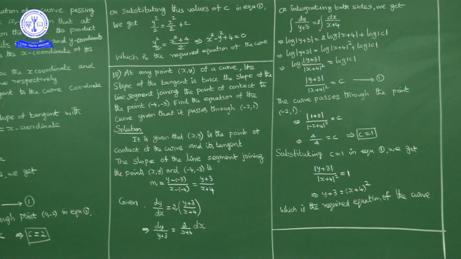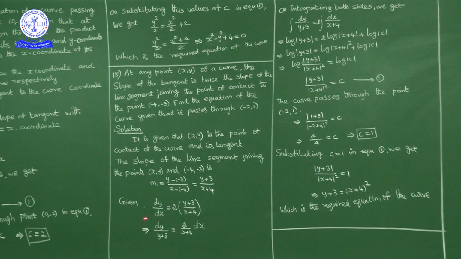The slope of the line joining x1 y1 and x2 y2 is y2 minus y1 upon x2 minus x1. So what slope did we get here? y plus 3 upon x plus 4. Okay, according to the given condition, dy upon dx is equal to 2 times this slope. So dy upon dx equals 2 times y plus 3 upon x plus 4. So writing y plus 3 this side and dx this side, we get dy upon y plus 3 is equal to 2 upon x plus 4 dx.